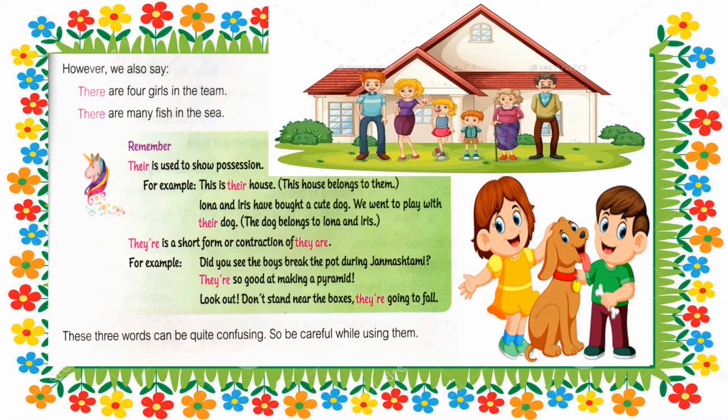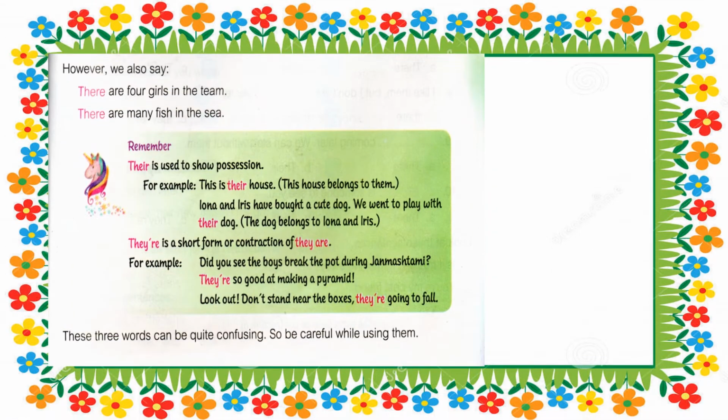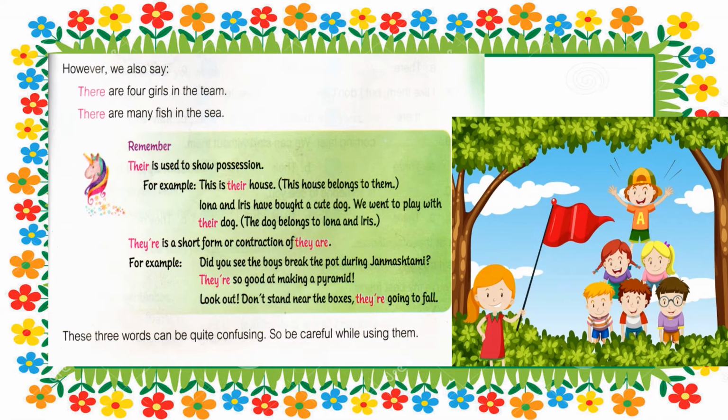did you see the boys break the pot during Janmashtami? They are so good at making a pyramid. So children, here we have used they are. Yes, children, we can use they apostrophe re. So they're is the contraction of they are. So we can use this contraction in this sentence.